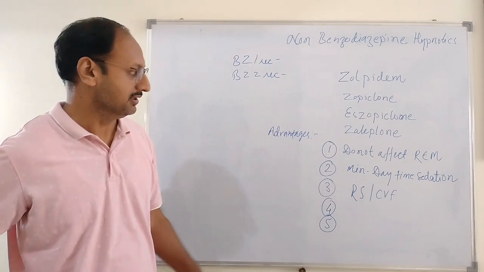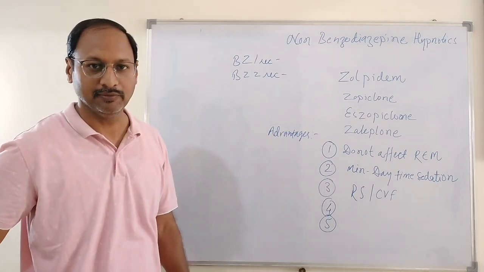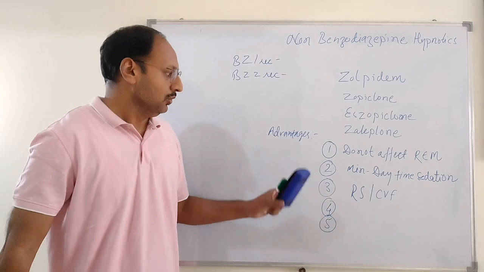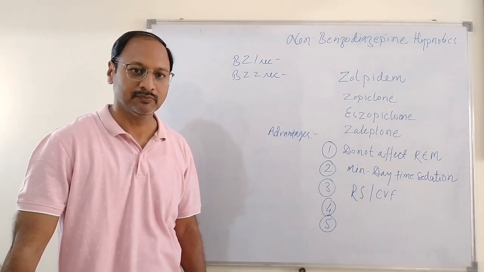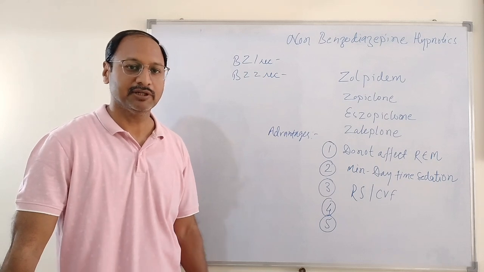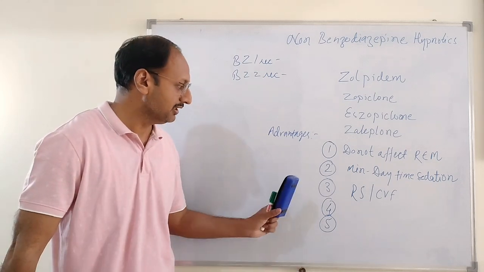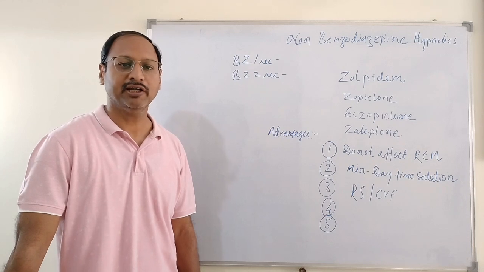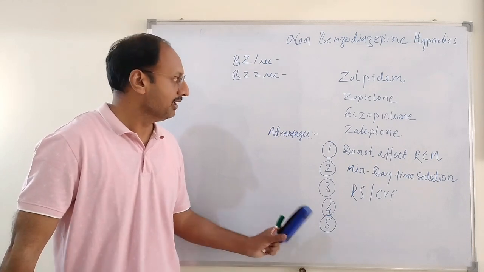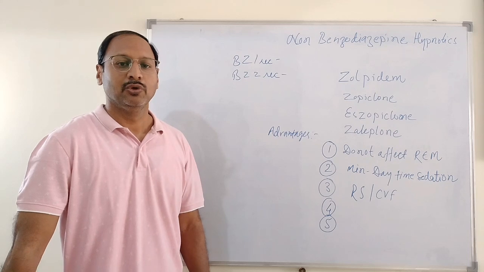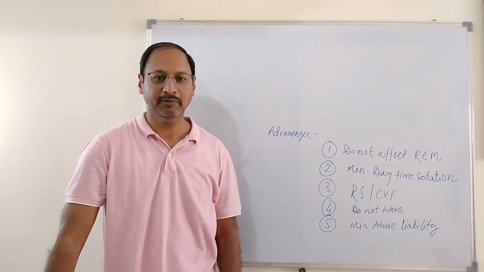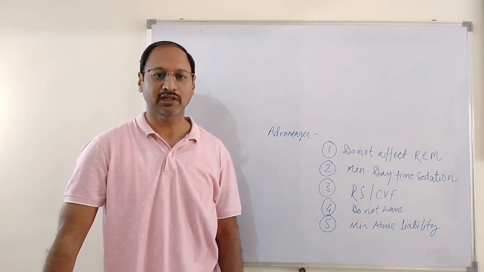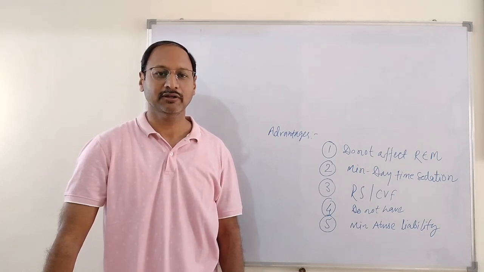These drugs have certain advantages. Number one, they do not affect REM sleep. Number two, these drugs cause minimum daytime sedation or drowsiness. Therefore, the daytime activity of the person who takes the drug is not affected. Number three, these drugs cause minimum respiratory or cardiovascular depression. Number four, these drugs do not have myorelaxant or anti-epileptic property. And number five, these drugs have minimum abuse liability. These drugs do not cause tolerance as well as dependence.